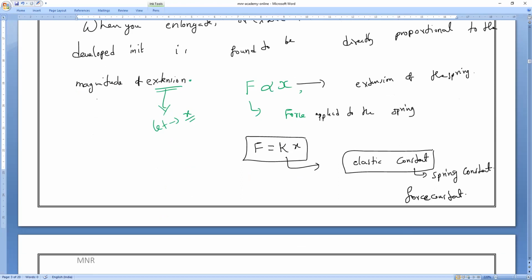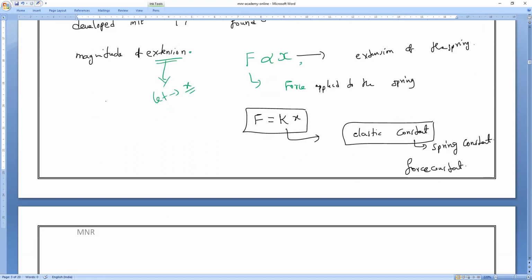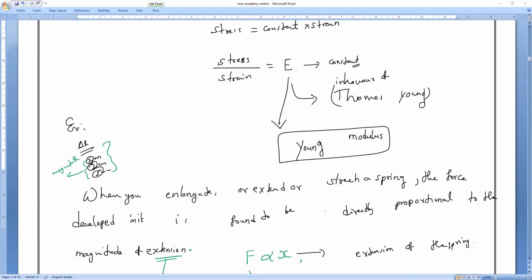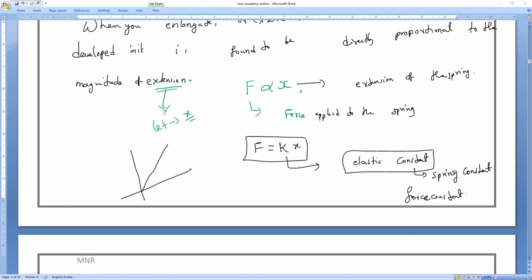Any doubt? So if you draw stress versus strain of an elastic body, you can always see the strain corresponding to the elastic limit of the body. So how will the graph be, stress versus strain, everyone? Linear. Okay. So I hope everybody understands. Stress by strain is equal to Young's modulus. And F is equal to Kx.